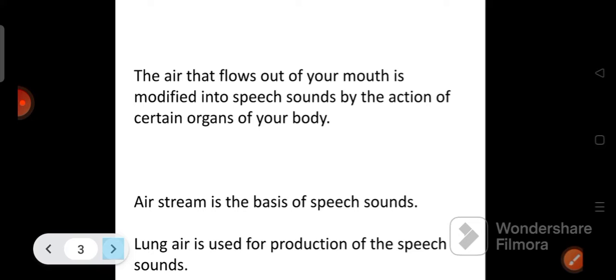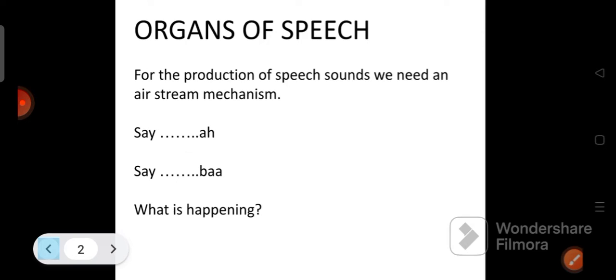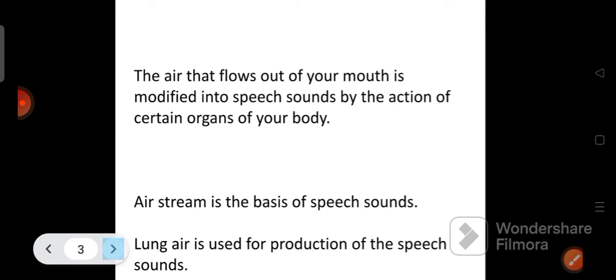For example, say ha or say bha, ba. What is happening? Keep your hand near your mouth and say ha and bha. The air that flows out of your mouth is modified into sounds by the action of certain organs of your body. When you say ha and ba, you can feel some air coming from your mouth.